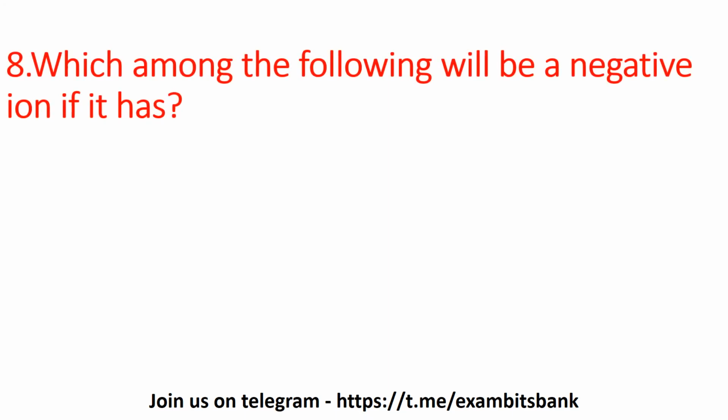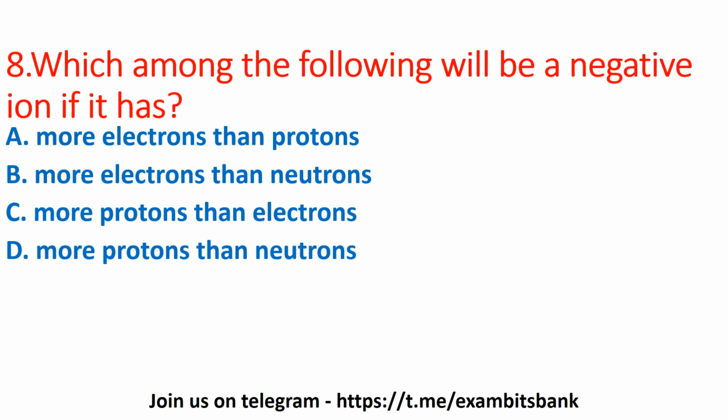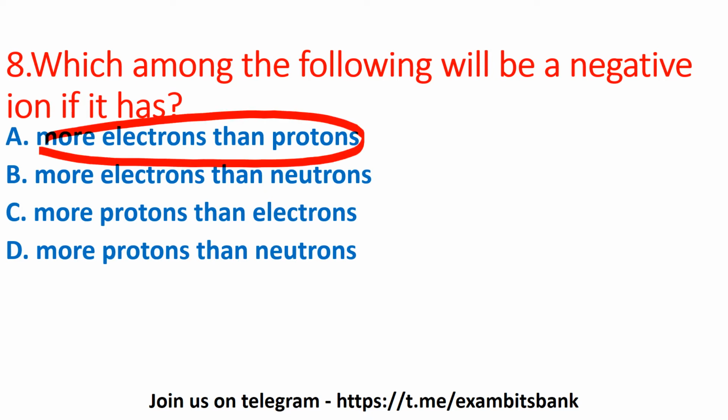Which among the following will be a negative ion: if it has more electrons than protons, more electrons than neutrons, more protons than electrons, or more protons than neutrons? Here the answer is option A. If it has more electrons than protons, then it is considered a negative ion.